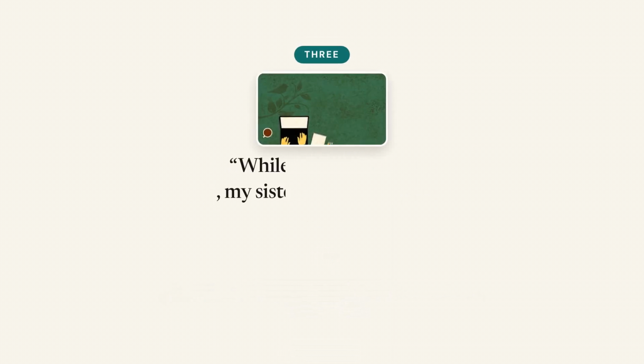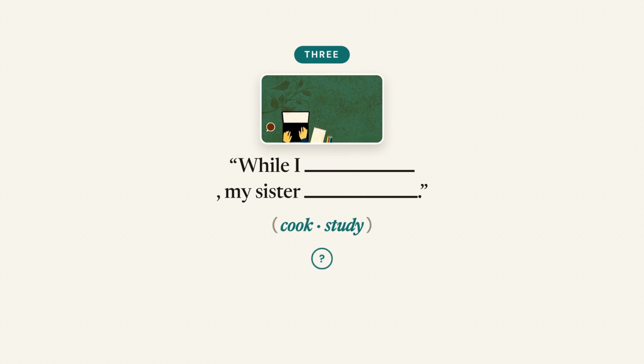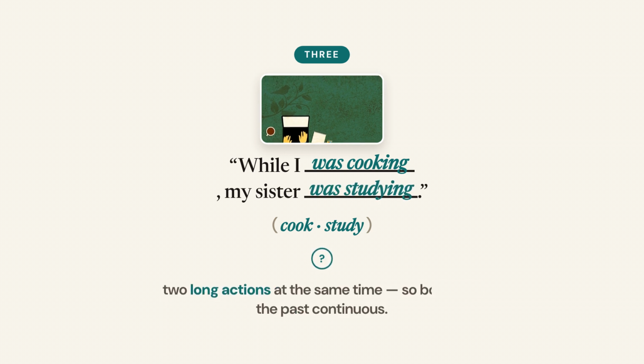3. While I blank, my sister blank. The answer is was cooking and was studying. Two long actions at the same time, so both take the past continuous.